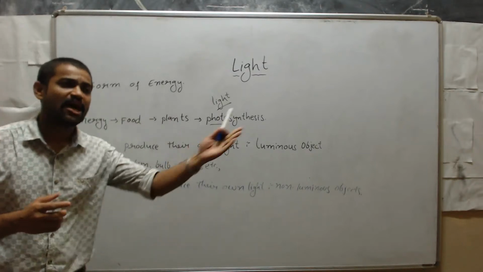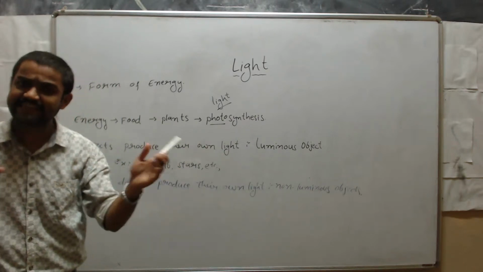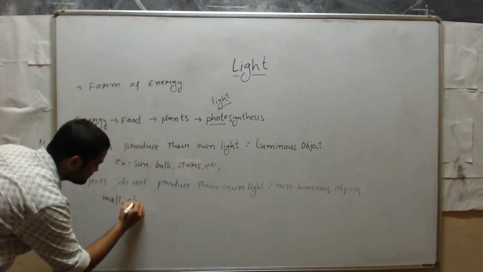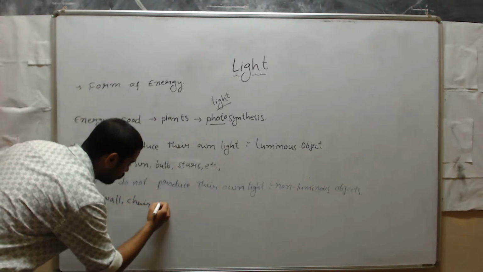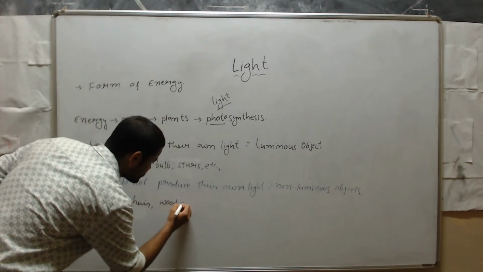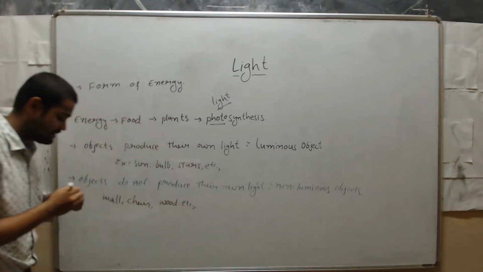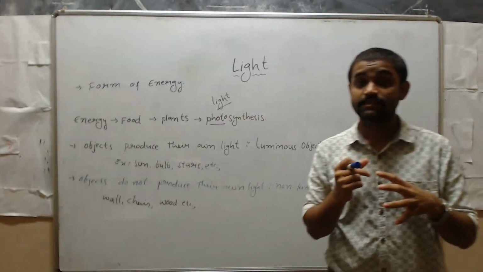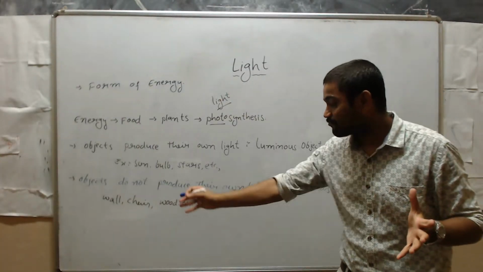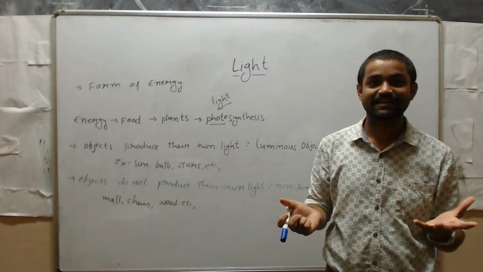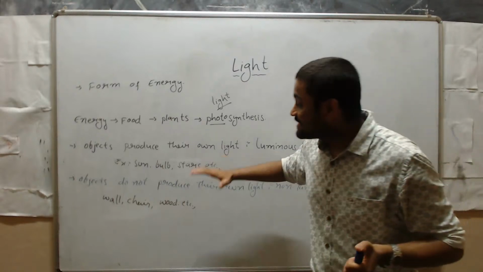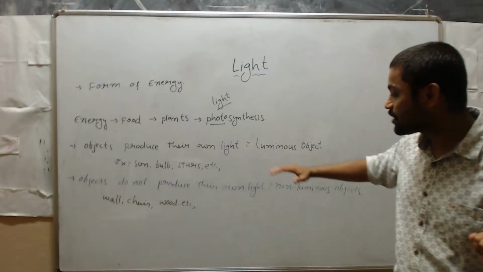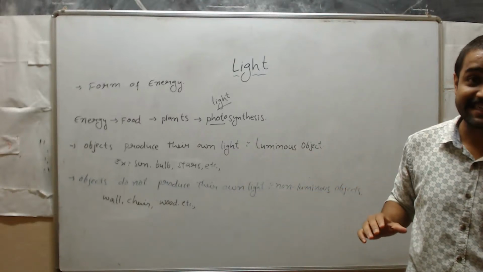For example, wall, chair, wood, etc., students. Will a wall produce light? No, sir. Will wood produce light? No, sir. These are called non-luminous. Have you got this point? That is luminous objects and non-luminous objects. Is it clear to you?